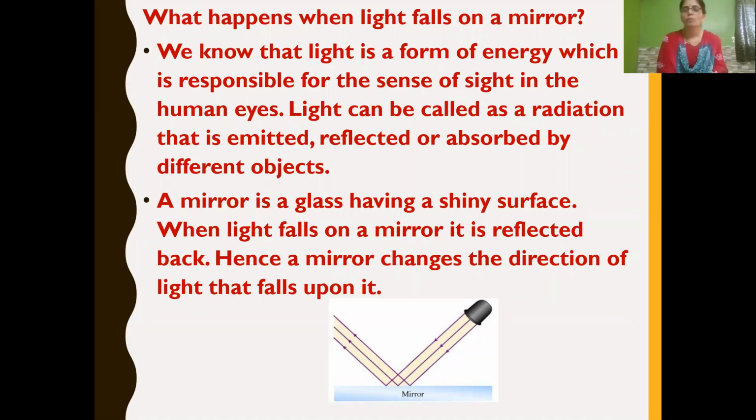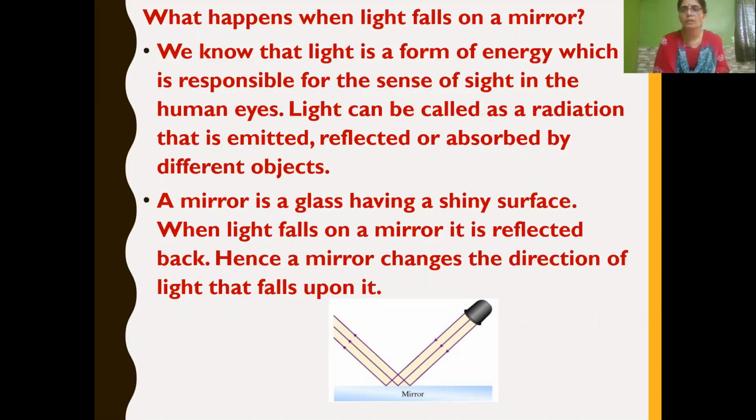And what happens when light falls on a mirror? We know that light is a form of energy which is responsible for the sense of sight in the human eyes, and light can be either emitted, reflected or absorbed by different objects.